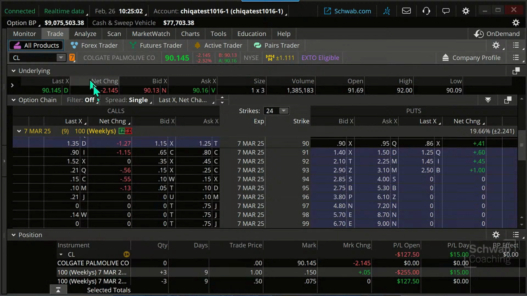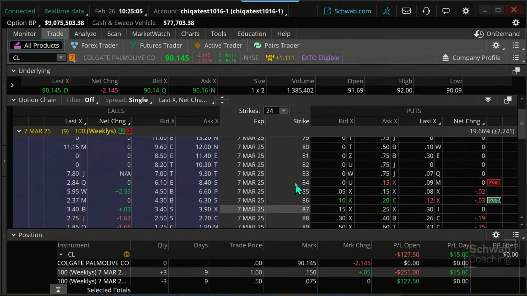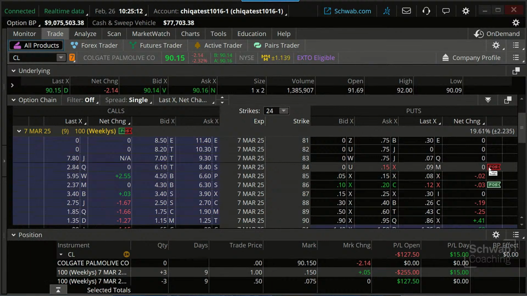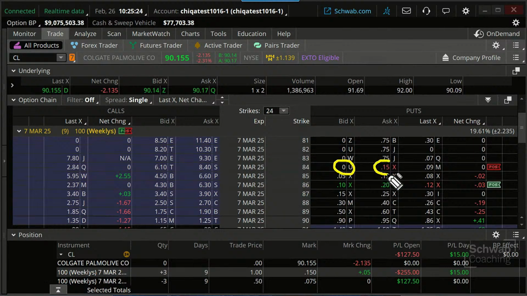Let's look at Colgate. Here are our contracts. Do you see a problem on this one right now? This is a short option. It's actually shifted from where I looked at this before the session, when it was showing 0.75. It's shifted, and it may shift more as we're talking. But that's the liquidity issue that we often talk about in this class.